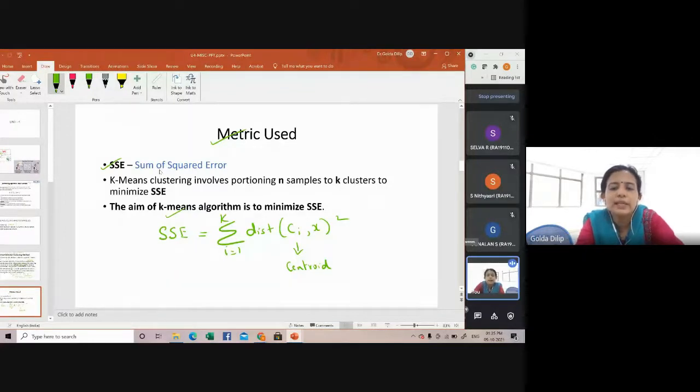What about the dist mentioned here? What is the dist mentioned here? Just now I told, a minute back, what is the distance measure being used in k-means clustering?